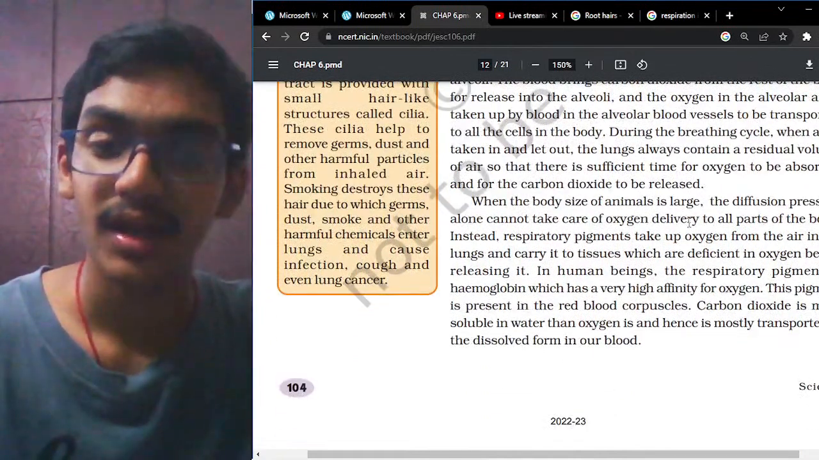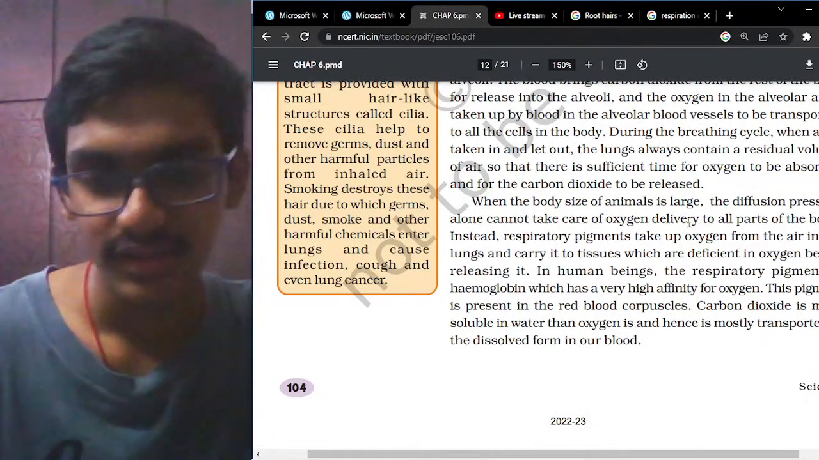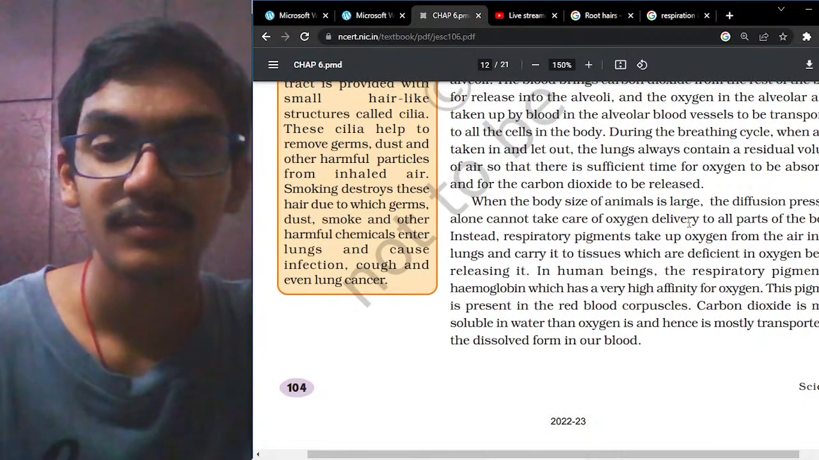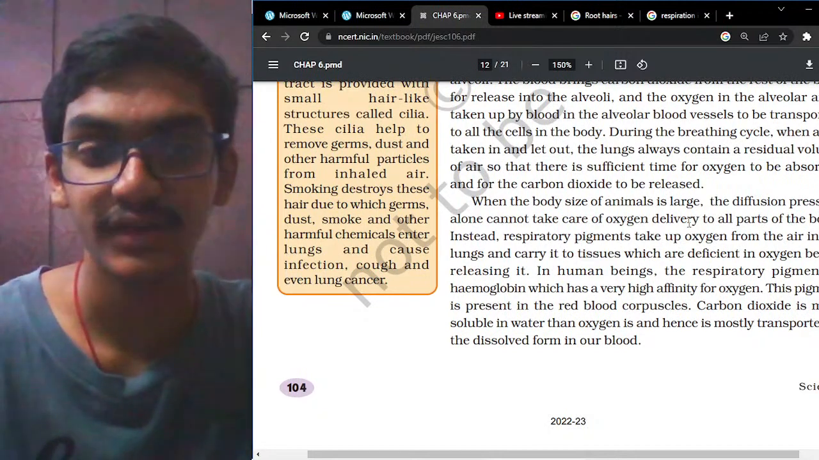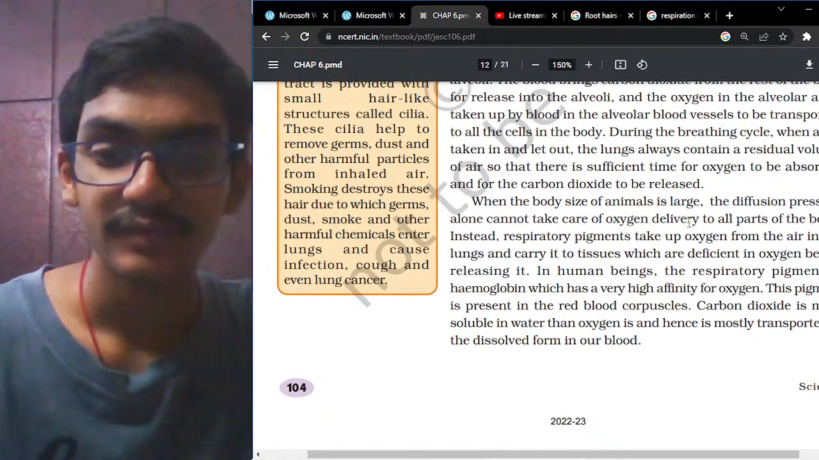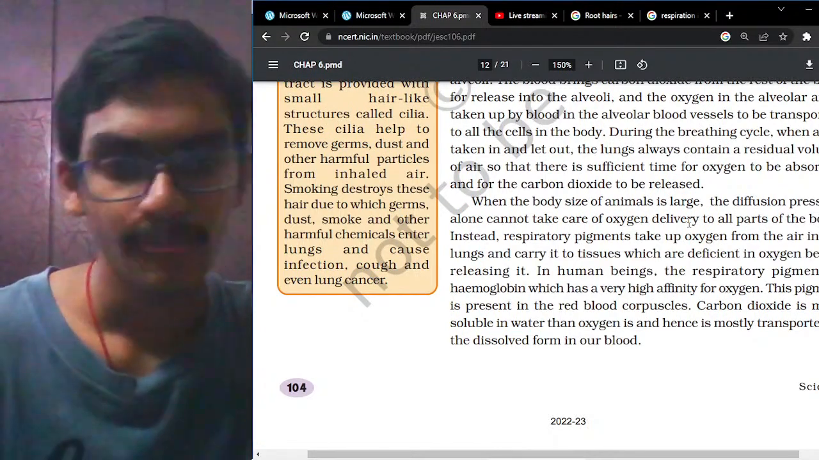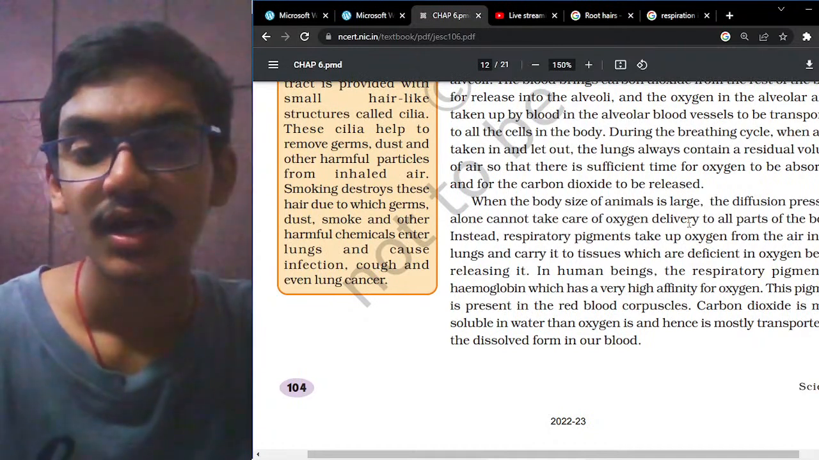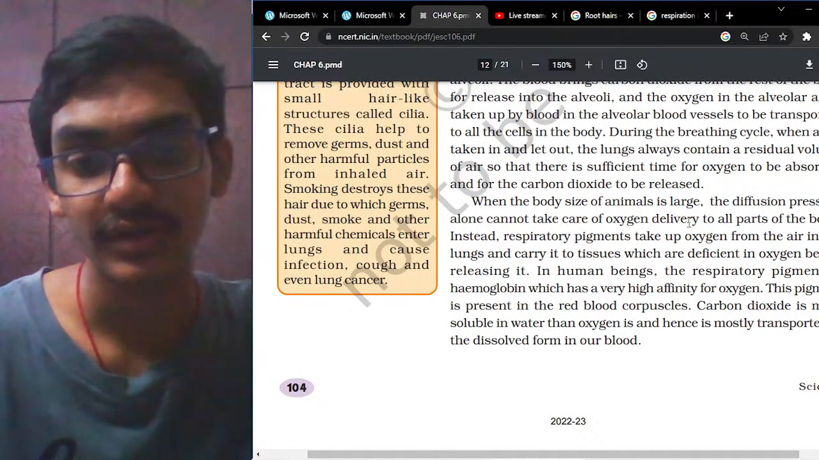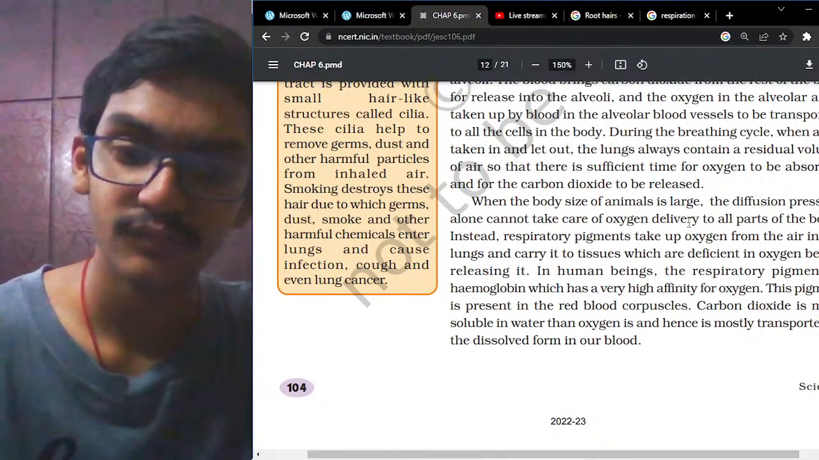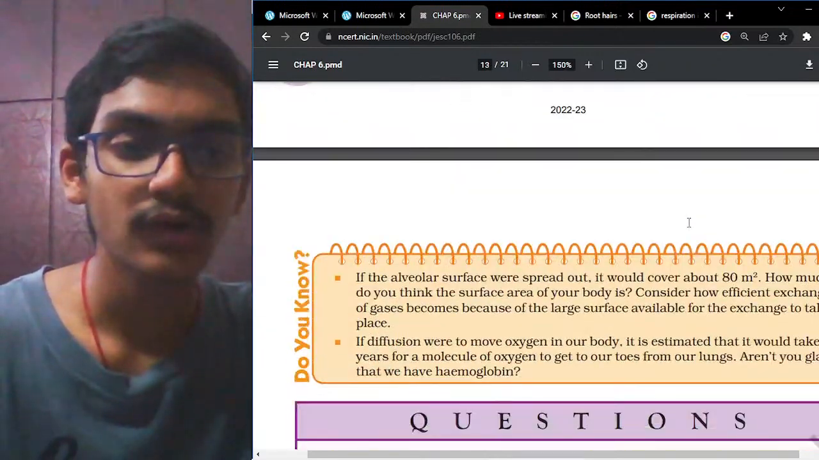If the body size of animals is large, the diffusion pressure alone cannot take care of oxygen delivery to all the parts. Instead, respiratory pigments take up the oxygen from the air in the lungs and carry it to the tissues which are deficient in oxygen before releasing it. In human beings, the respiratory pigment is hemoglobin, which has a very high affinity for oxygen. This pigment is present in the red blood corpuscles, and carbon dioxide is more soluble in water than oxygen, and hence it is transported in the dissolved form in our blood. I think now we got an understanding, right?